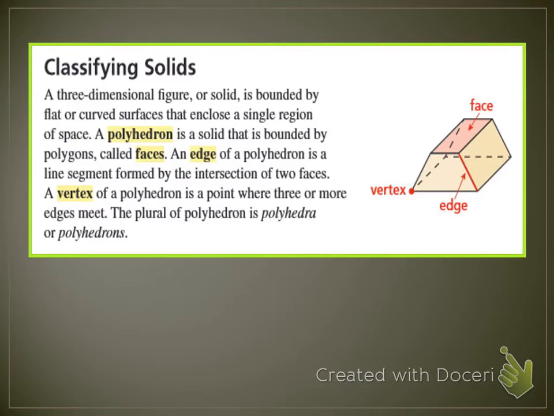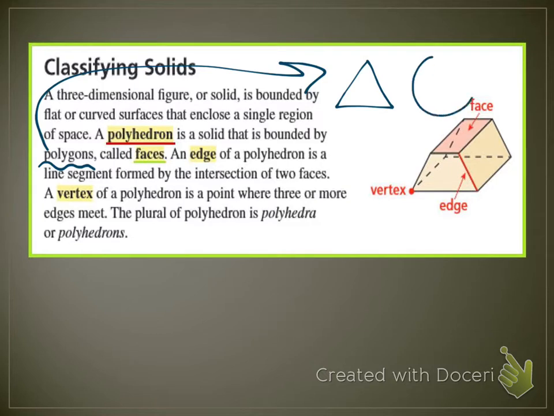Your first blank is a polyhedron. It is a solid that is bounded by polygons called faces, and that is your second blank. Here's what you need to know: a polyhedron is made up of polygons. Remember what a polygon is. An easy way to remember is, everyone knows a triangle is a polygon, but is a circle a polygon?